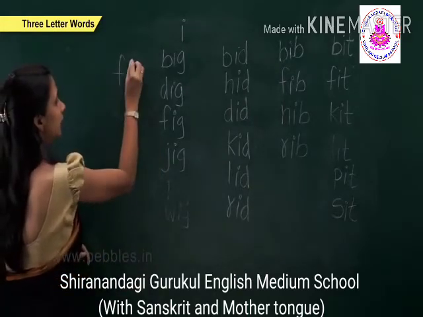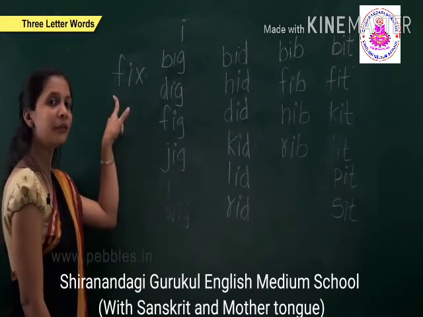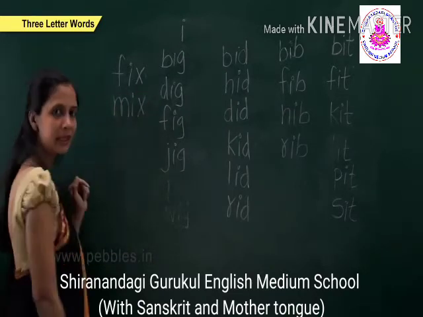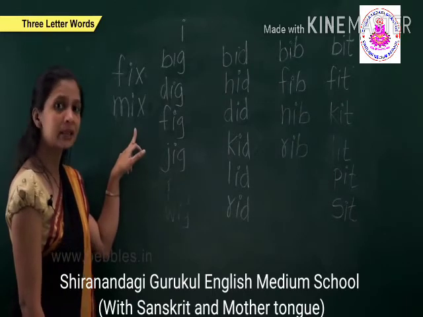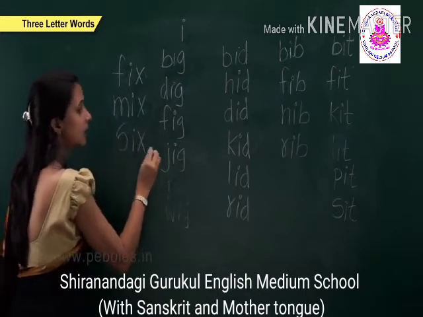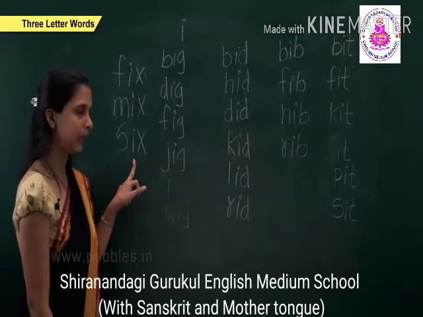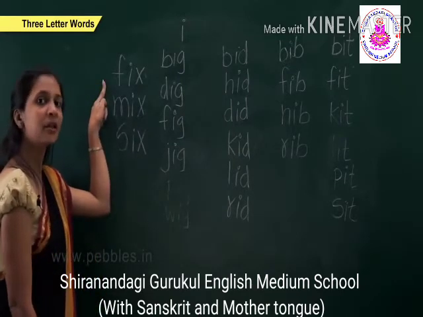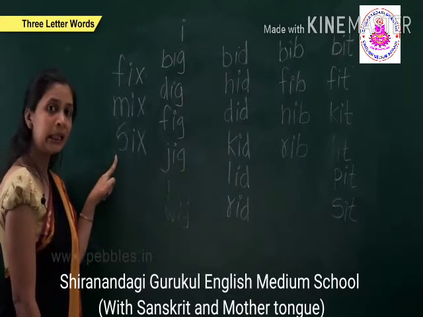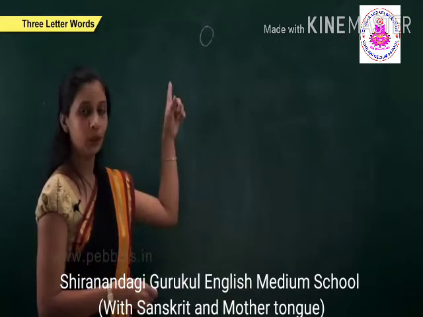F-I-X fix. M-I-X mix. S-I-X six. Now we will repeat. F-I-X fix, M-I-X mix, S-I-X six. Let us take 3-letter words with the help of vowel O.